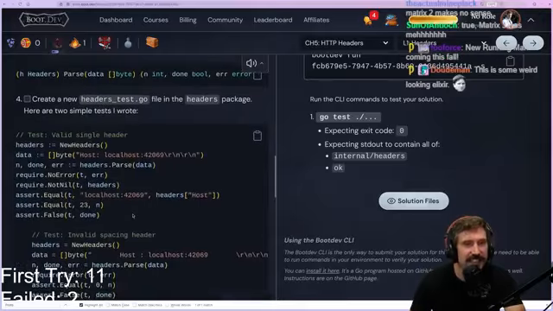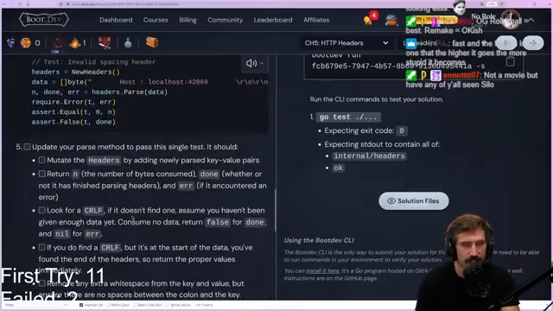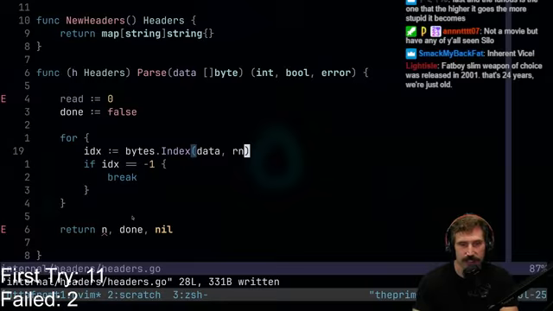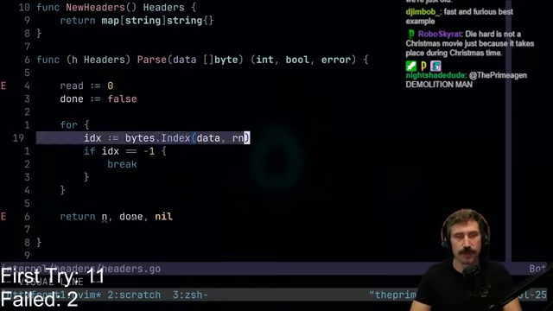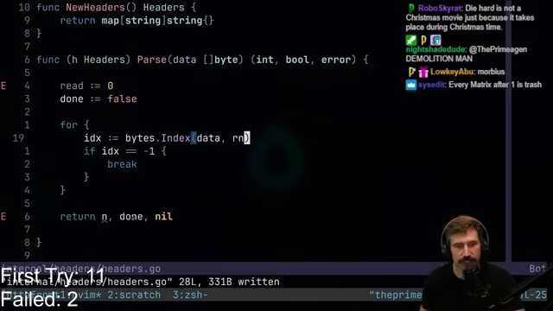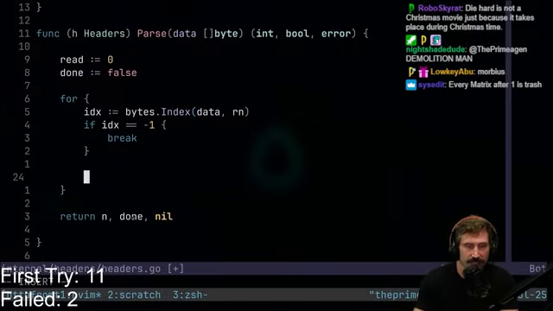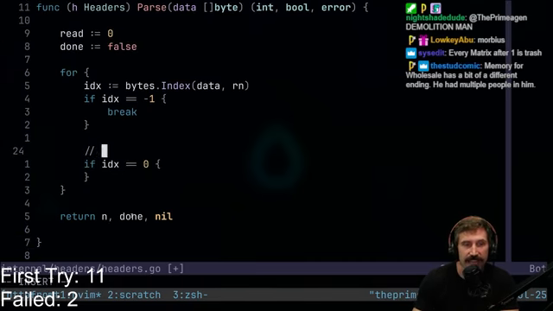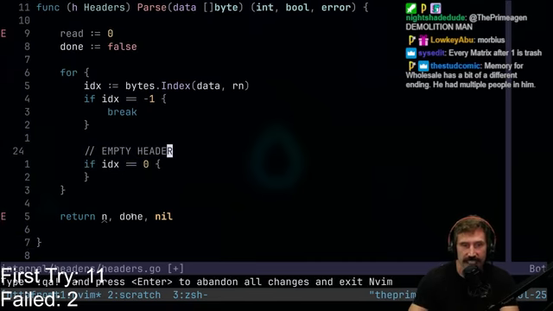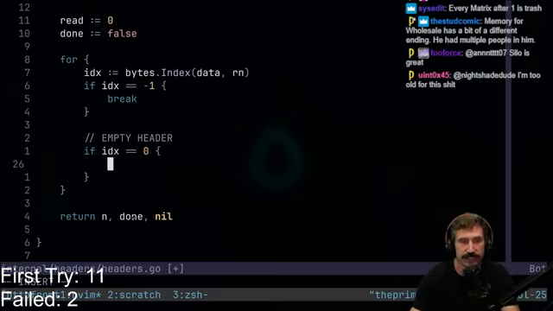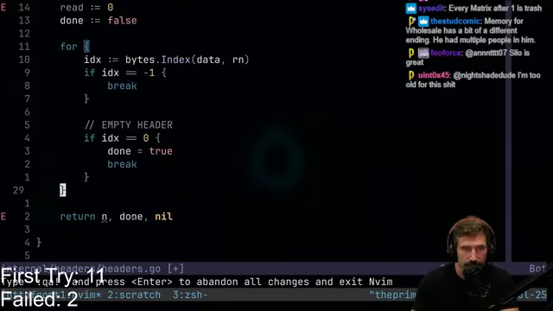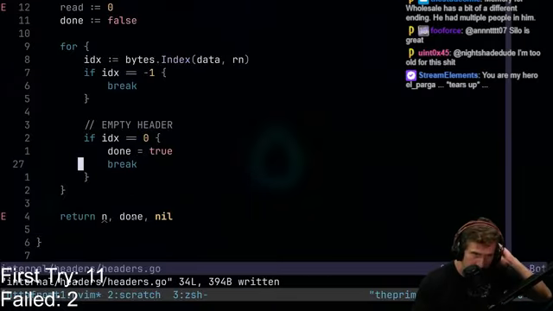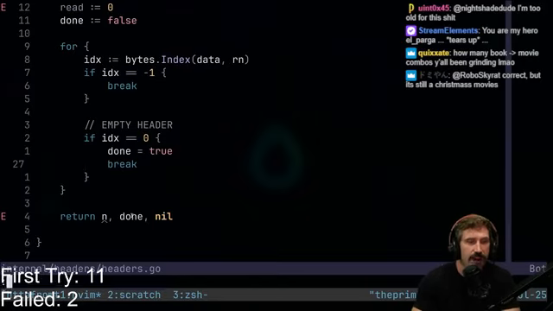So this should be pretty easy. So here we go. I'm not even going to read what it tells me to do because I'm pretty sure I already know what to do. We're going to read out this one. If we run into a CRLF, then we know. So now I'll go like this: if idx equals 0, that means we have hit the empty header. This is the ending. So now all we need to do is done equals true, and we need the break. We are done. We've read everything we need to read. Okay, the end.